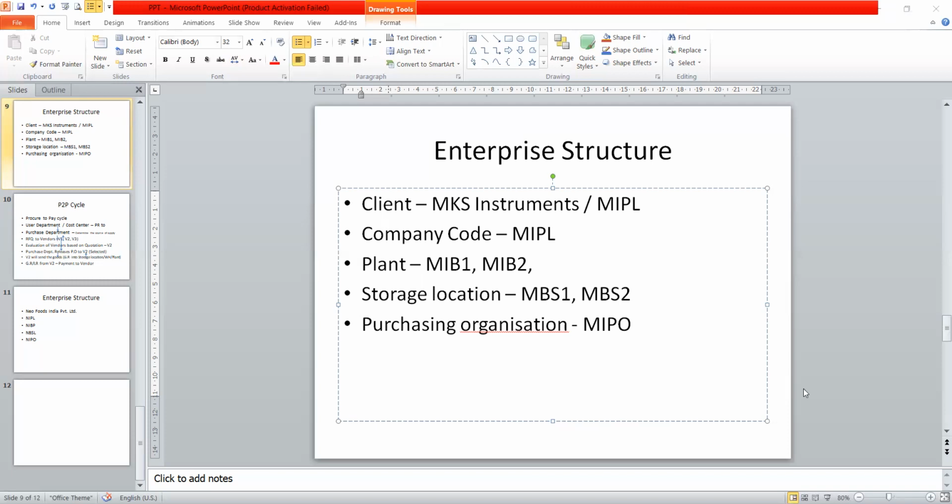In addition, each company should have separate accounting statements maintained to assess its profitability.